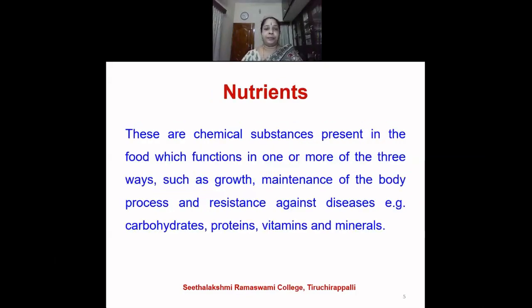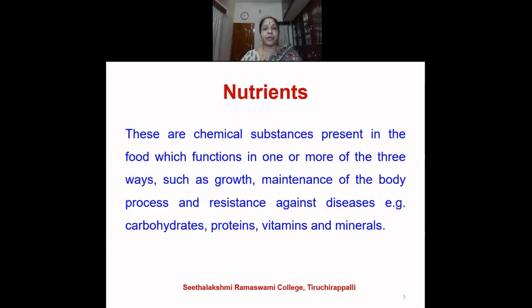What are nutrients? Nutrients are the chemical substances present in the food. The chemical substances that are present in the food are not called as chemicals, but they are called as the nutrients because they nourish our body. And it functions in three different ways. The functions that the nutrient perform in our body are: it helps in the growth of the human being, it helps in the maintenance of the body processes, and it provides resistance against diseases.